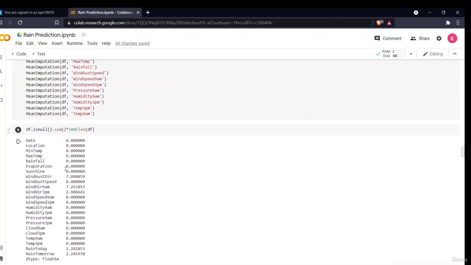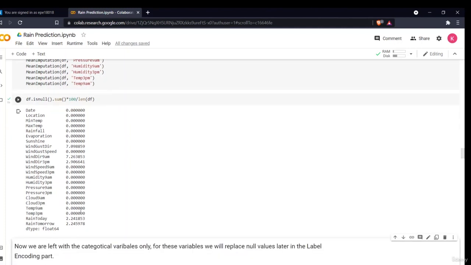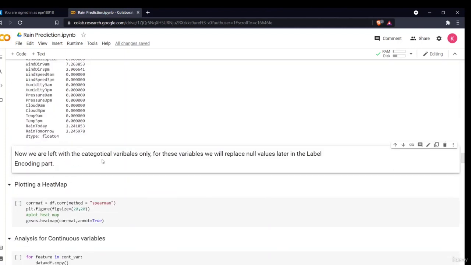Now the only thing left is wind direction at 9 a.m., 9 p.m., rain today, and rain tomorrow. So we are left with the categorical variables, which we will be handling later in the label encoding part. I'll show you how we'll be handling them.